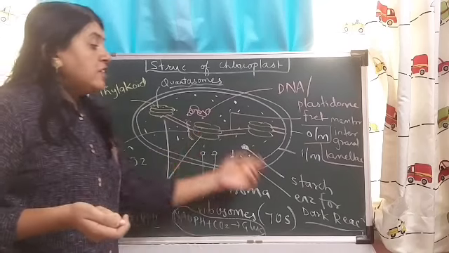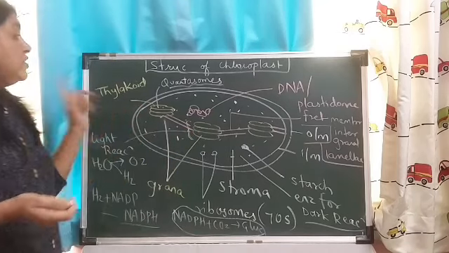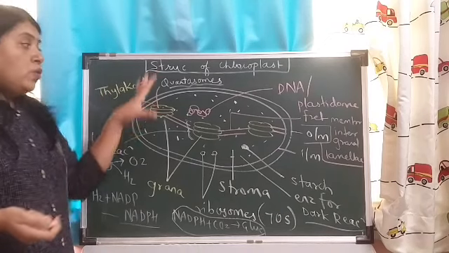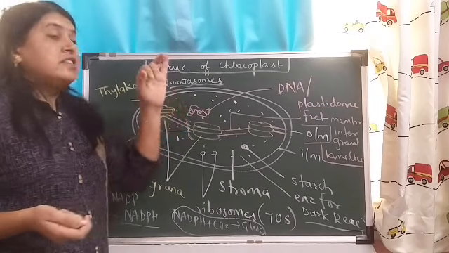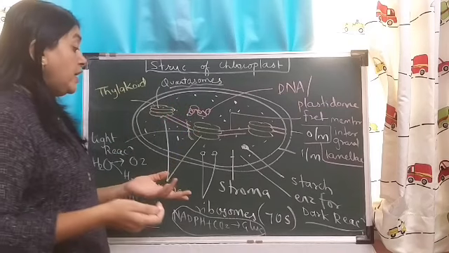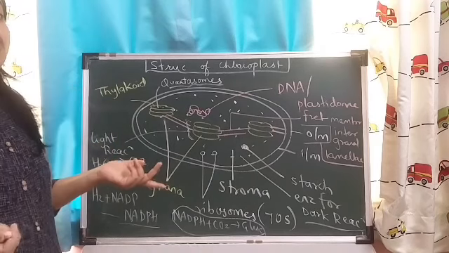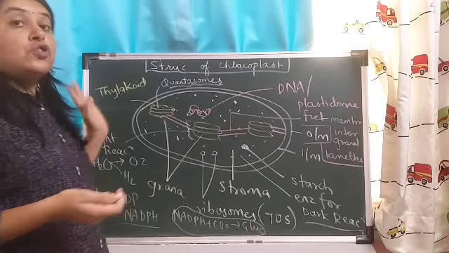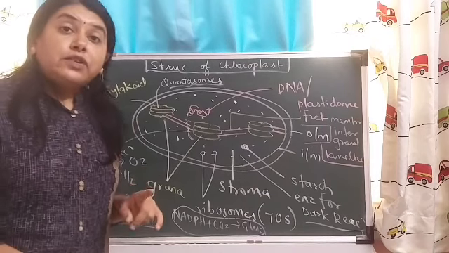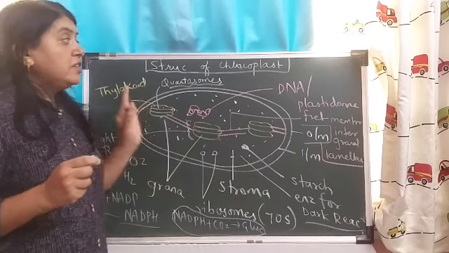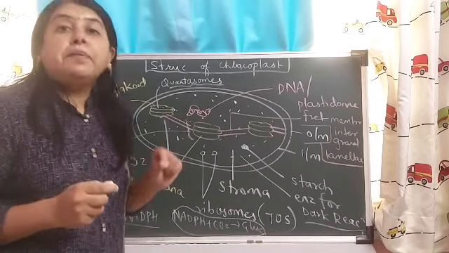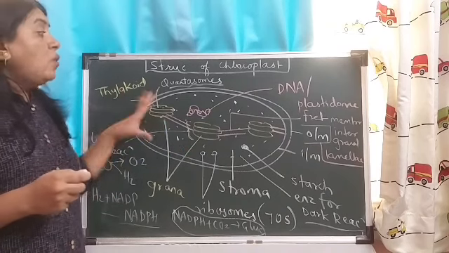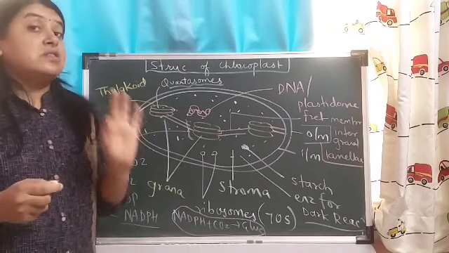Okay, dark reaction requires enzymes, light reaction requires photosynthetic pigments. Then we saw the general design of chloroplast. It contains DNA, it contains ribosomes, it contains stored food in the form of starch, etc. So this was about the structure of chloroplast. In the next video lecture, we'll be seeing the different photosynthetic pigments, how they are located in thylakoids, and how they help in the photosynthesis reaction.